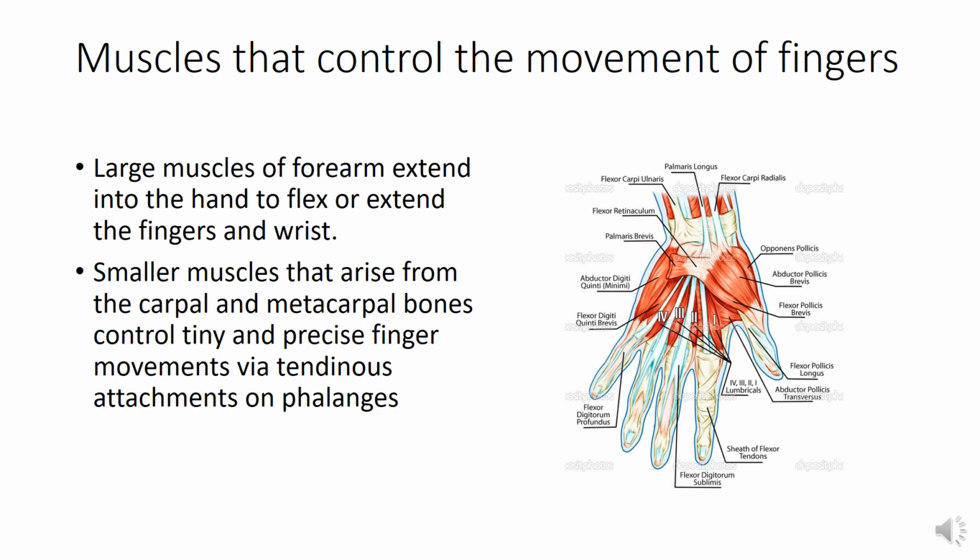Okay, muscles that control the movement of the fingers. The large muscles of the forearm extend into the hand to flex or extend the fingers and the wrist. But smaller muscles arise from the carpal and metacarpal bones. You can see these are the smaller muscles. They control tiny and precise finger movements via tendinous attachments on the phalanges. Precise movements like writing or playing instruments are done by these intrinsic muscles of the hand.